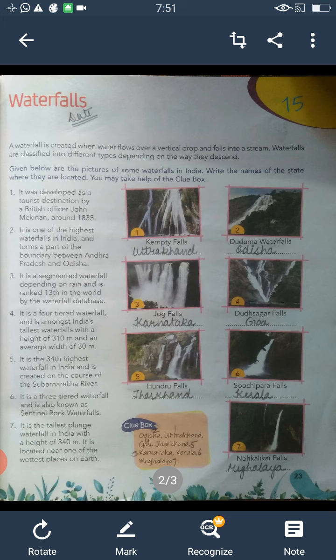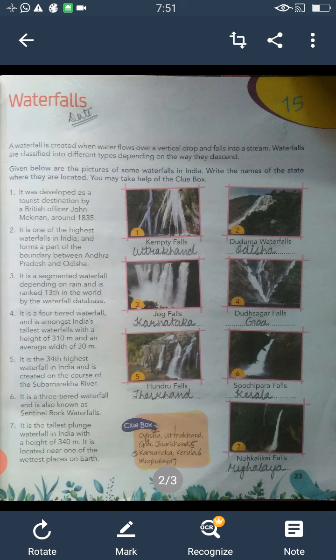Now the second one is, it is one of the highest waterfalls in India and forms a part of the boundary between Andhra Pradesh and Odisha. Write Odisha below Duduma waterfalls. Second one is Duduma waterfalls.